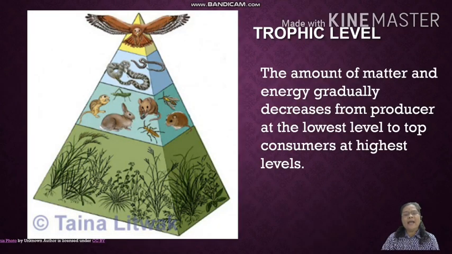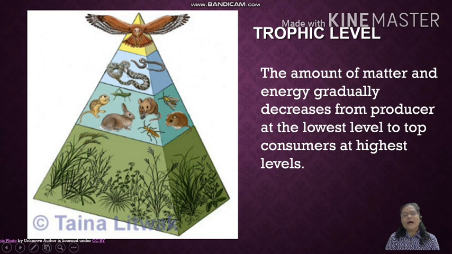Look at the next slide, trophic level. Look at the diagram. At the base the producers are present, and on top of the producers the primary consumers are there, then secondary consumers, tertiary consumers, and apex consumers are shown in the diagram.